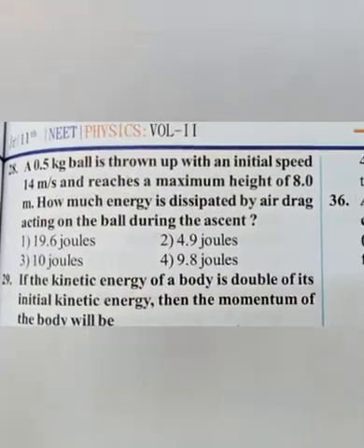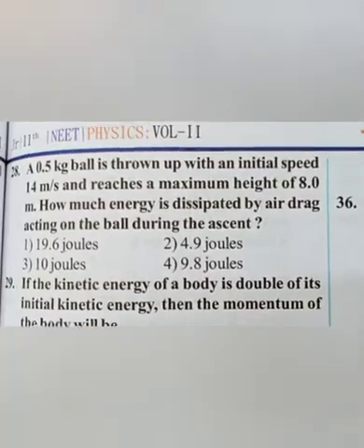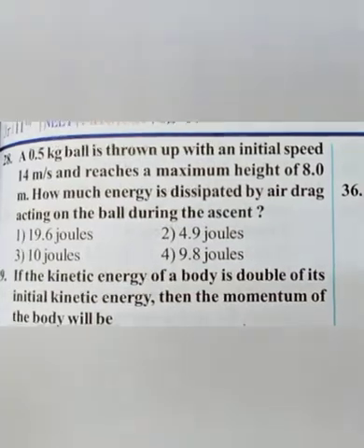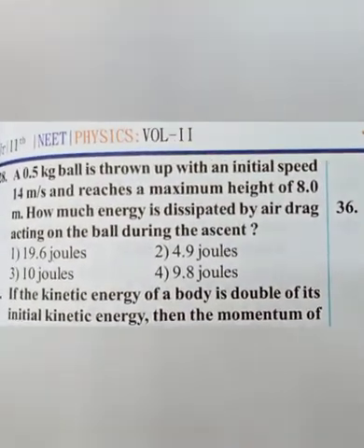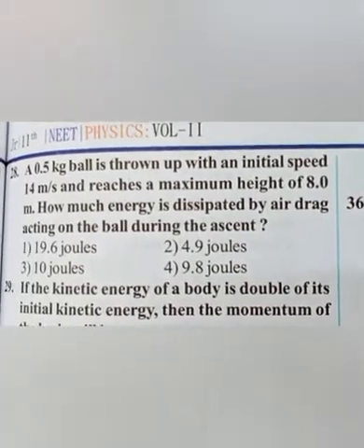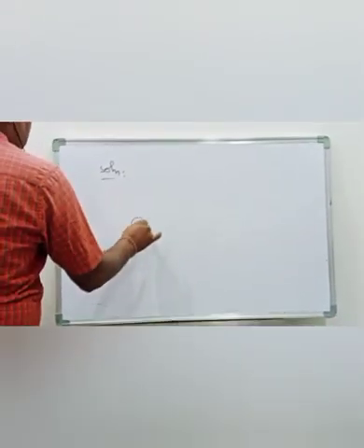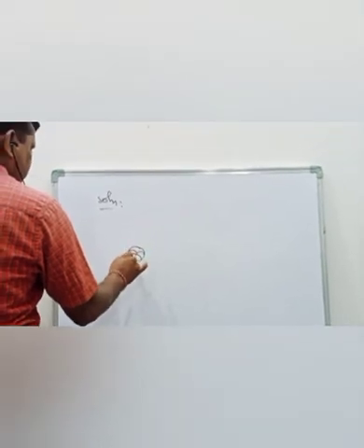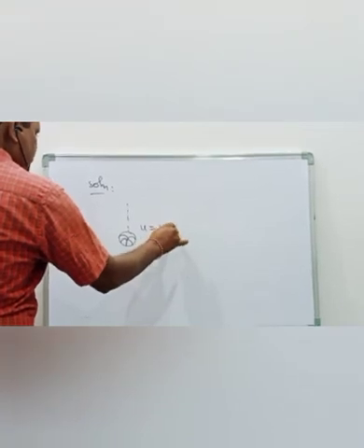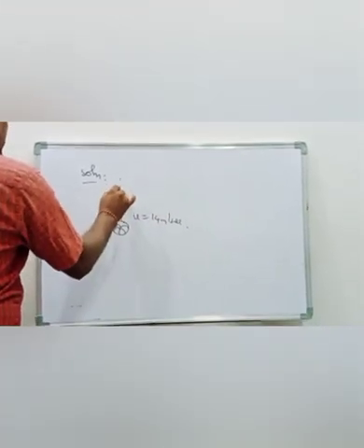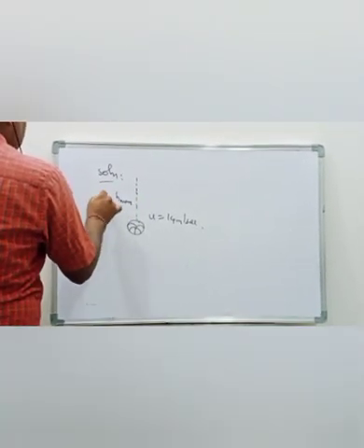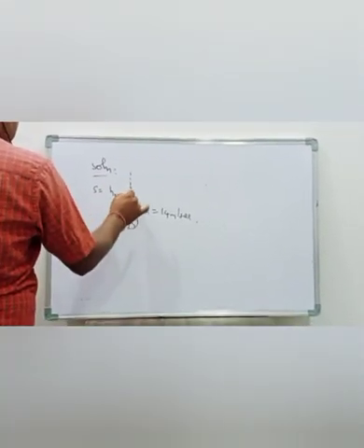A 0.5 kilogram ball is thrown up with an initial speed 14 meters per second and reaches a maximum height of 8 meters. How much energy is dissipated by air drag acting on the ball during the ascent? A ball is moving with a speed 14 meters per second to a maximum height 8 meters.